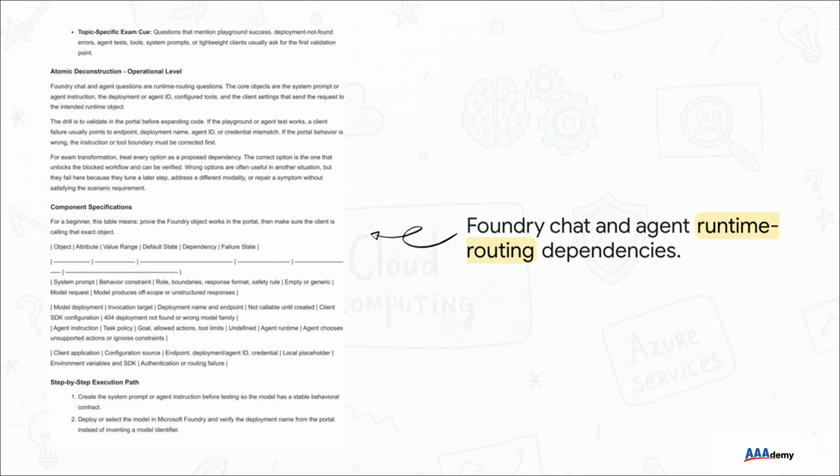And that triggers another critical confusion alert. Imagine you successfully test a chat model in the playground, but then your newly built app throws a deployment not found error. The immediate developer instinct is to panic, tear apart the code, or completely rewrite the prompt. Don't do it. If you get a routing error like a 404, stop and verify. Make sure the endpoint, the deployment identity, and the credentials in your code exactly match the tested deployment in Foundry. I promise you, it's almost always a routing mismatch, not a prompt issue.